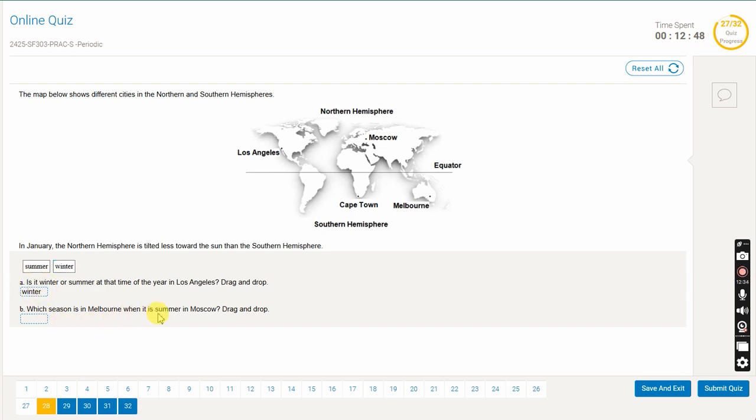Which season is it in Melbourne when it's summer in Moscow? Sorry. So now they have flipped the question. They've said that Moscow has started to have summer. So what will Melbourne have? Winter.